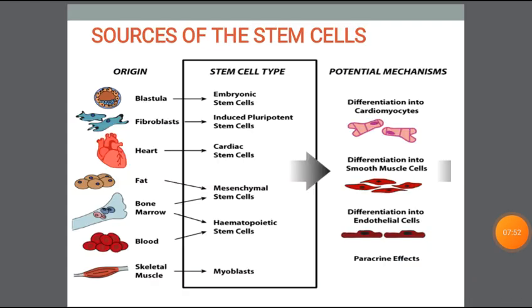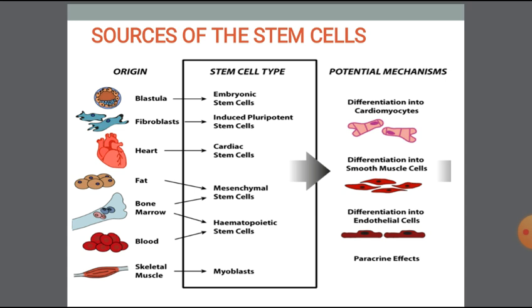Then we go for sources of stem cells. Stem cells are produced in different parts of our body. First one is the blastula, which produces embryonic stem cells, and fibroblasts produce induced pluripotent stem cells. The heart produces cardiac stem cells, and fat produces mesenchymal stem cells.